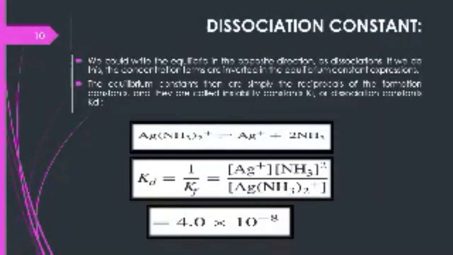In case of instability constant, it is represented as Ki, and in case of dissociation constant, it is represented as Kd. Here is the reaction in which silver diamine reacts in a reversible reaction. It converts into silver ions and two ammonia molecules. And here the dissociation constant is equal to the reciprocal of formation constant, and in this case the formula is the opposite of formation constant, which is equal to concentration of reactant by concentration of product.